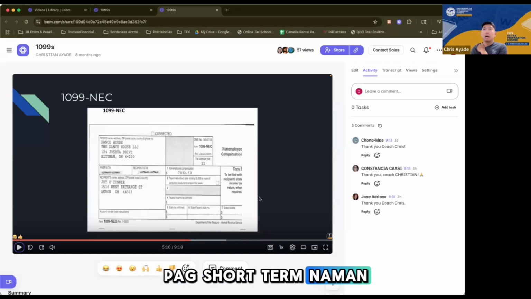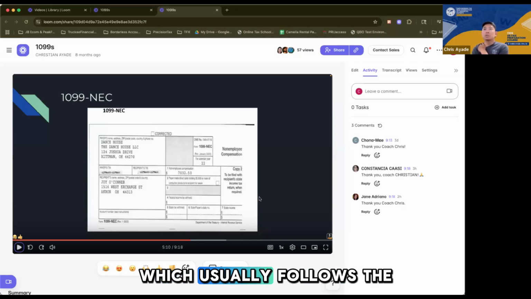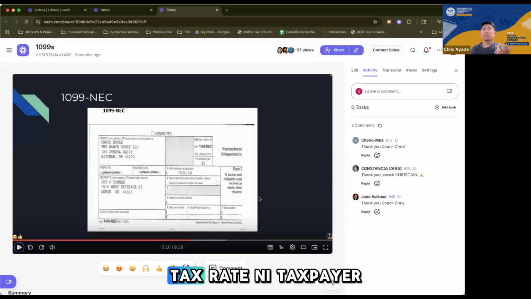For short-term, it's higher, which usually follows the taxpayer's tax rate, right? So if the taxpayer's tax bracket is, let's say, 30%, a short-term gain is also taxed at 30%, okay? But the long-term gain is always going to be at 25%. You get me?